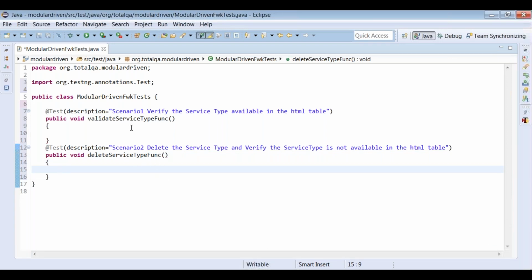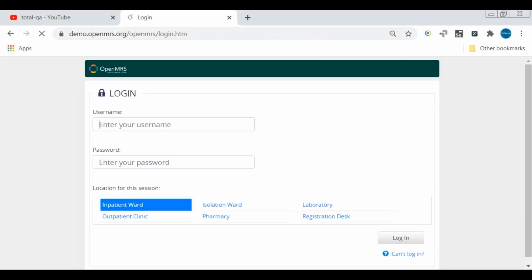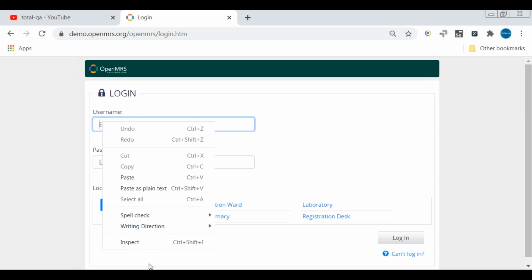Okay, now we have to log in first. Let's try to capture the locators to log in to this application. Let me log out first. Once we log out, we have to capture the properties of the username text box, and we have to capture the information for the password text box and also inpatient ward and also login button. Let's identify the properties of the username text box.